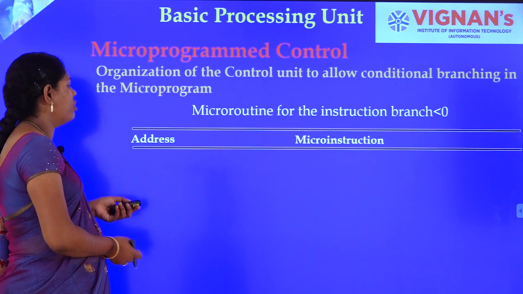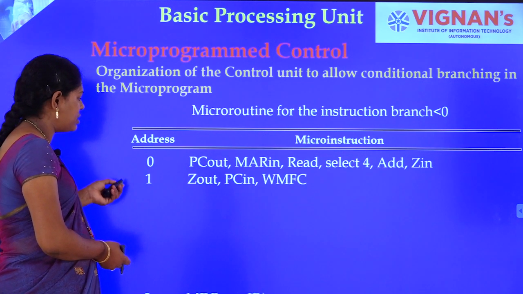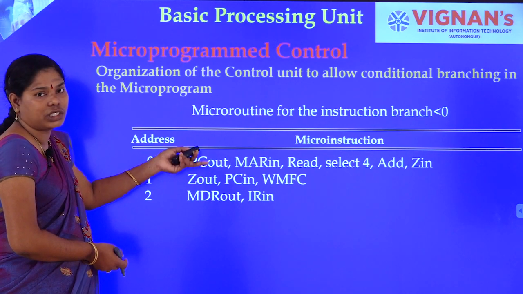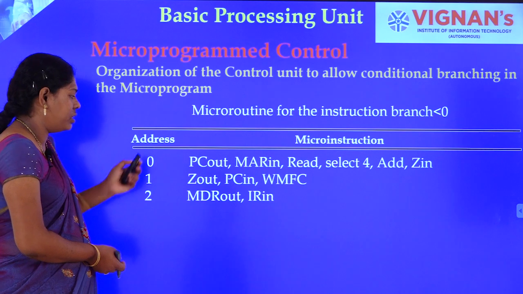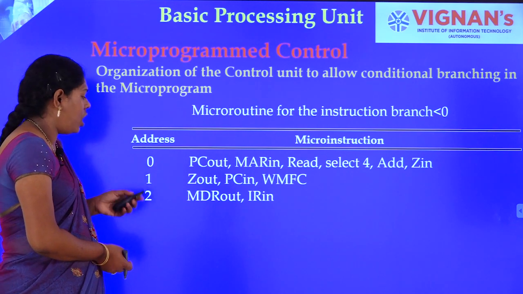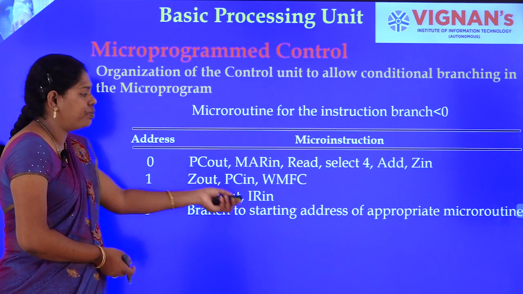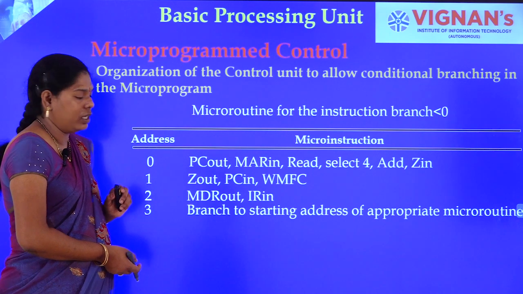Let us see the steps of address and micro instructions. The first 3 steps are common for every instruction. That is nothing but fetching of an instruction from the memory to the instruction register, and the PC has to update to the next instruction. Now, what is the next step? Depending on the instruction, we have to branch to the starting address of the appropriate micro routine.